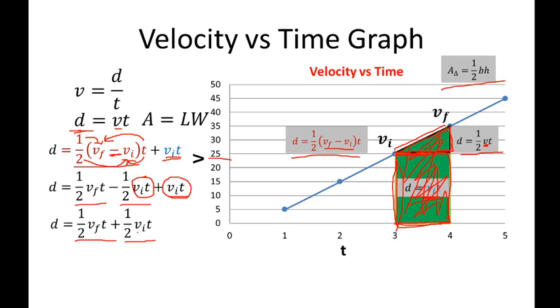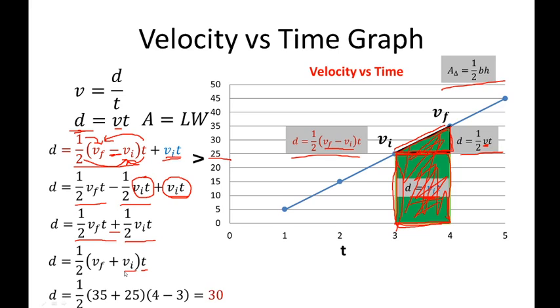So we might as well combine 1/2 time and fuse velocity final and velocity initial. So the result will be distance or displacement is equal to 1/2 times velocity final plus VI times time. Okay, so that will now be our second equation.